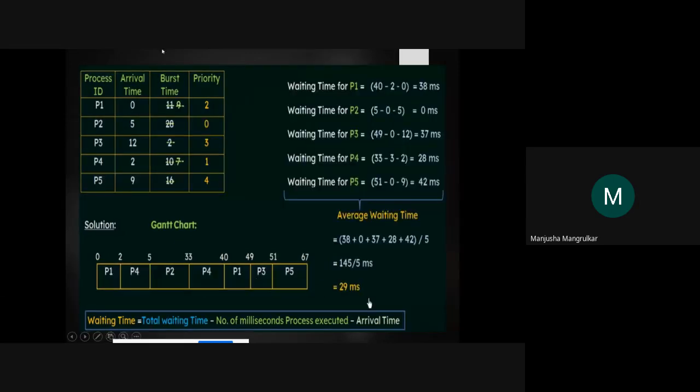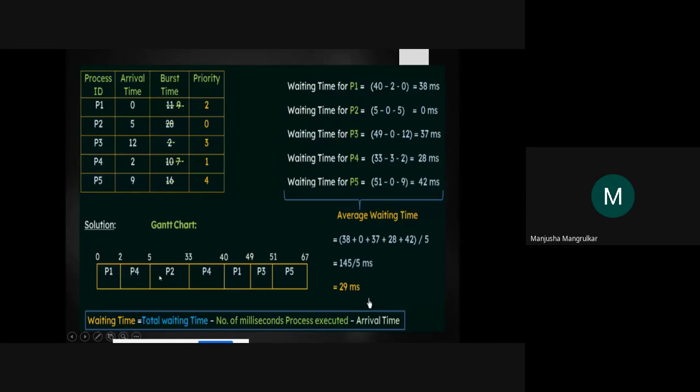Now we'll see. P1 starts at 40, right? 40 minus previous execution time 2, minus arrival time 0, right? 40 minus 2 minus 0, it is 38 millisecond, right?